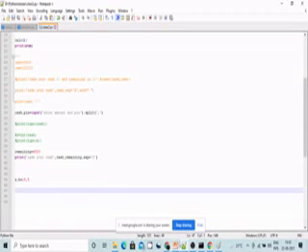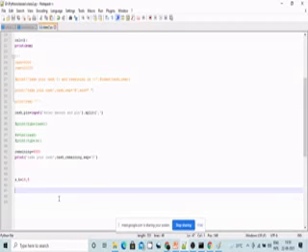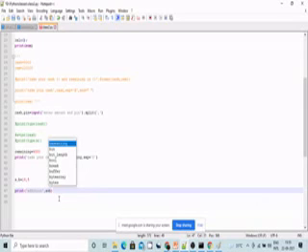Okay, fine. Now arithmetic operators. First is addition: print addition comma a plus b. Let us check what exactly it gives us as output.